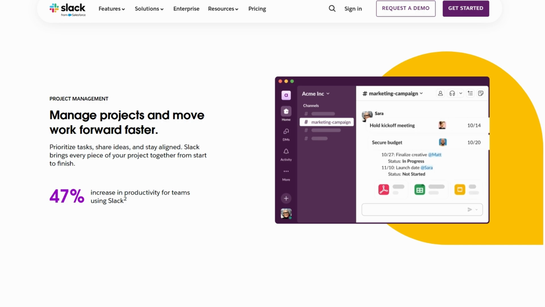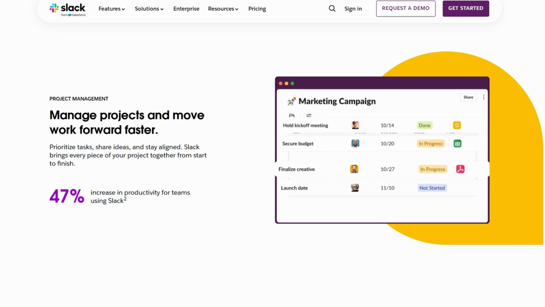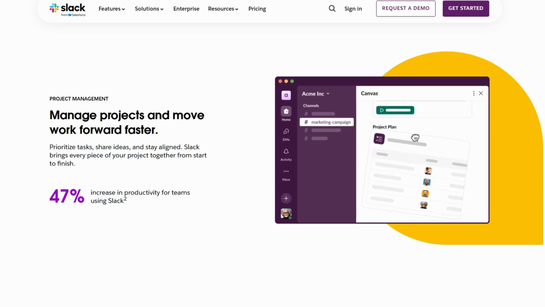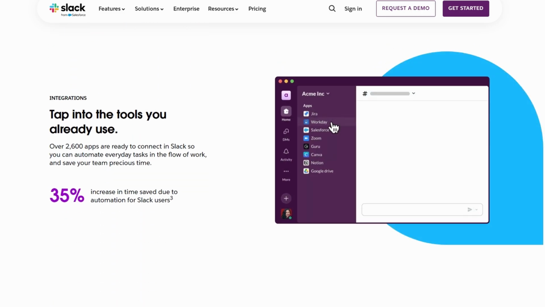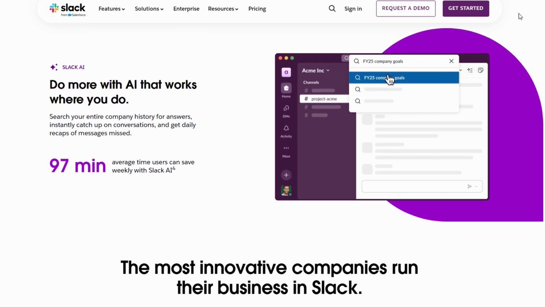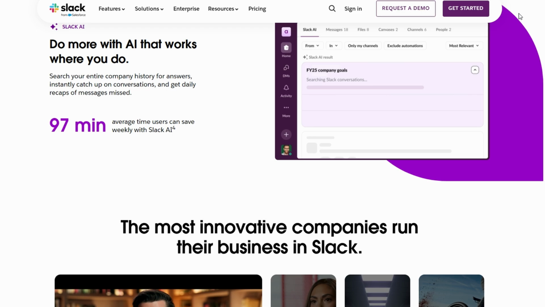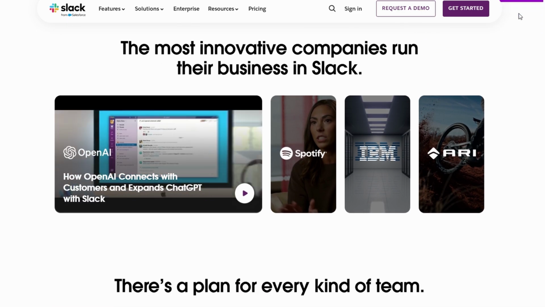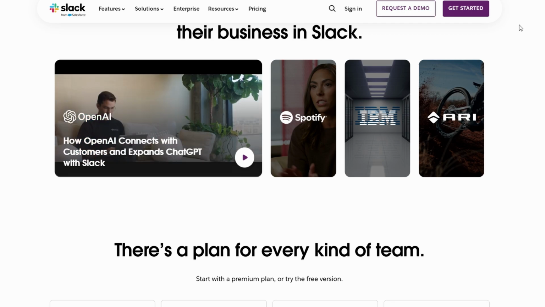To start, you need to create your own workspace in Slack. Don't worry, it's super easy. If you don't have a Slack account yet, go ahead and sign up at slack.com. Once you're signed in, you'll see a button to create a new workspace. It's your starting point for setting up client communications. Each workspace can be tailored to a specific client or project, which is a game changer for staying organized.